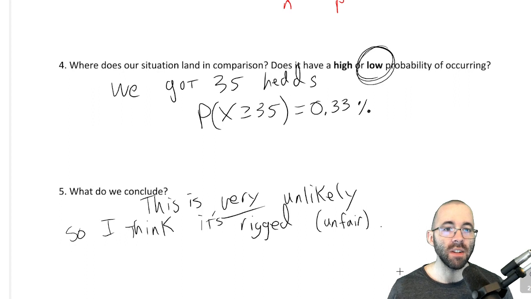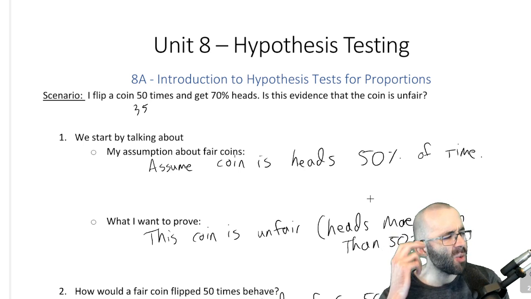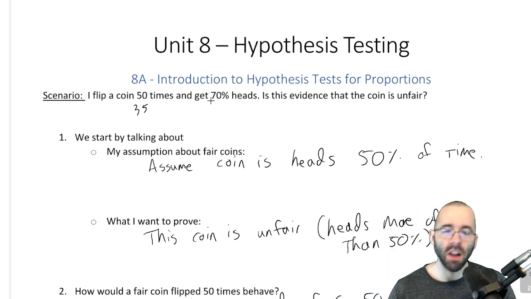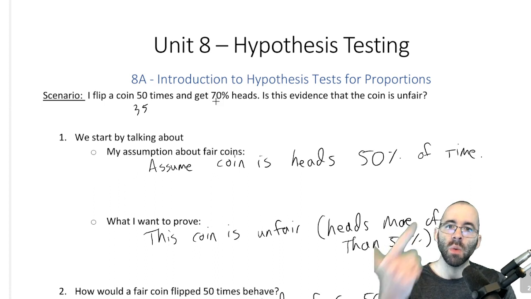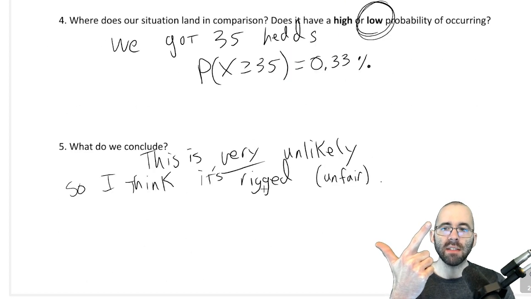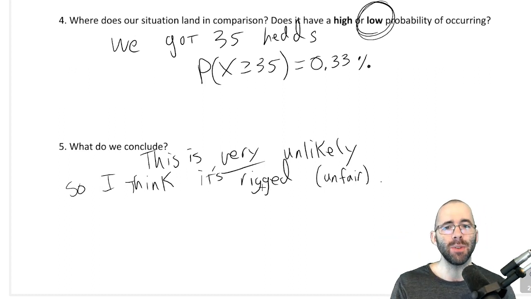That's all this unit is about. There's a lot of scientific terms and formal language that we're going to introduce. But at the heart, when you say, what does hypothesis testing mean? This is what it means. We have a claim. We have evidence. We test the evidence against the claim. Someone makes a claim. We do evidence. We use probability to say, that's probably a lie. Or, oh, maybe that's true.